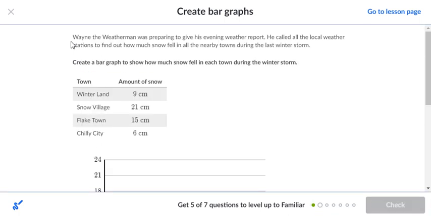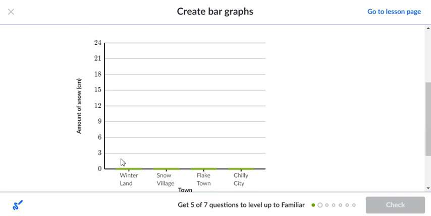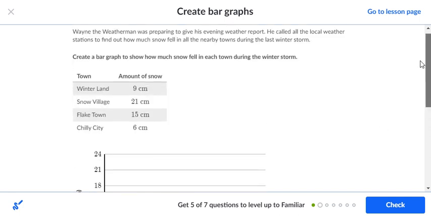Next question. Wayne the weatherman was preparing to give his evening weather report. He called all the local weather stations to find out how much snow fell in all nearby towns during the last winter storm. Create a bar graph to show how much snow fell in each town during the winter storm. So we have Winterland, and Winterland was 9. So what we want to do is drag this up to 9. So we stop right at 9. So it shows the 9 there.